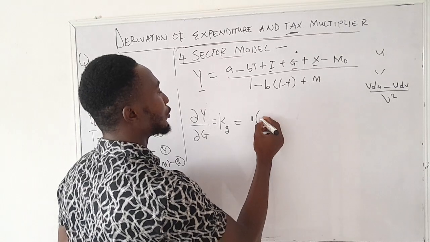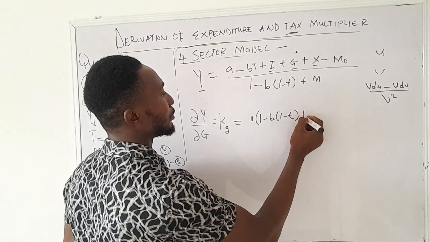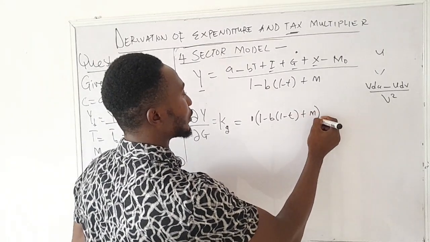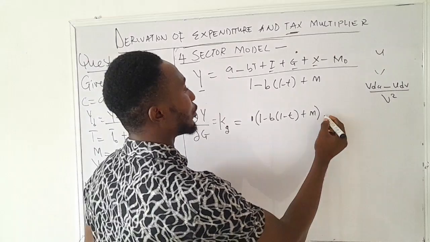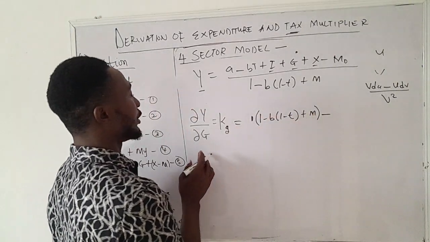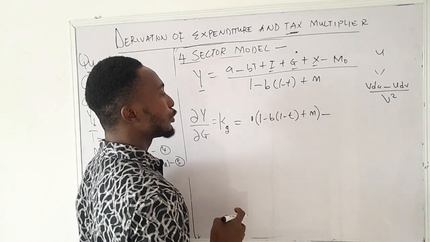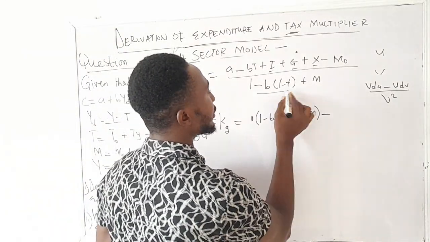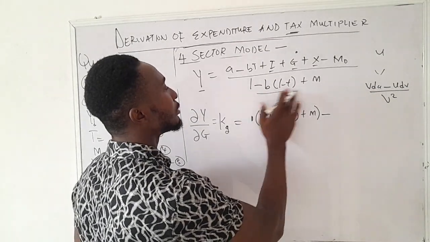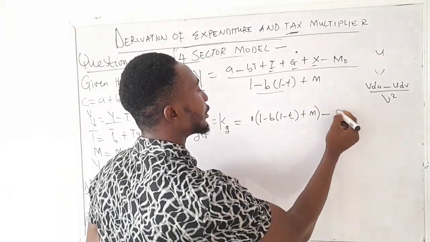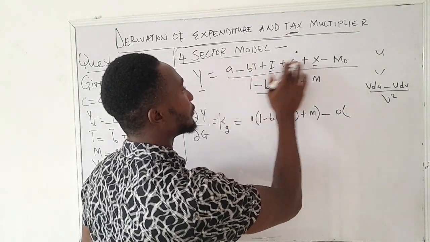This is the V, so we have 1 minus b bracket 1 minus t plus m. Okay, so we have this done, and then the next part will now be for us to differentiate the denominator with respect to g. Differentiating the denominator with respect to g, there is no variable of g here, so that will give us 0, and then we have to impute everything